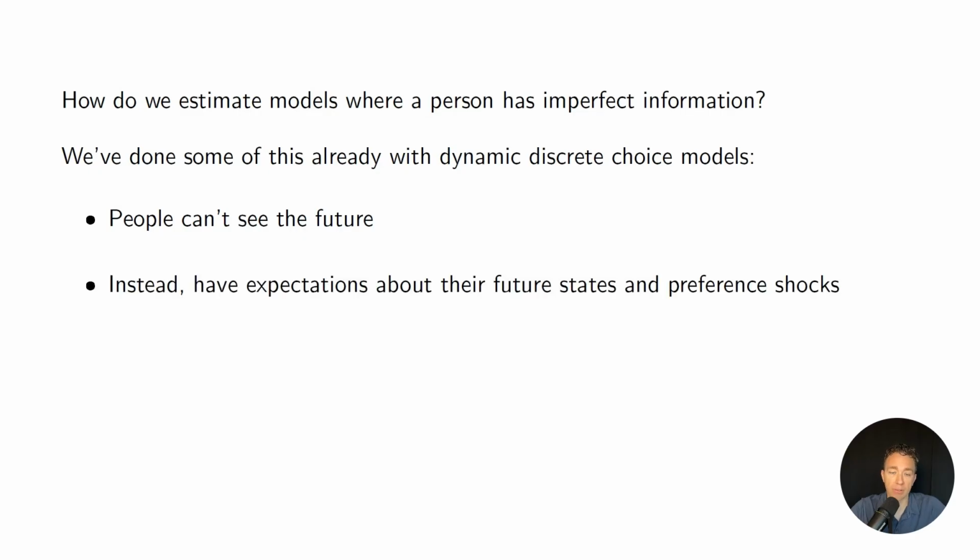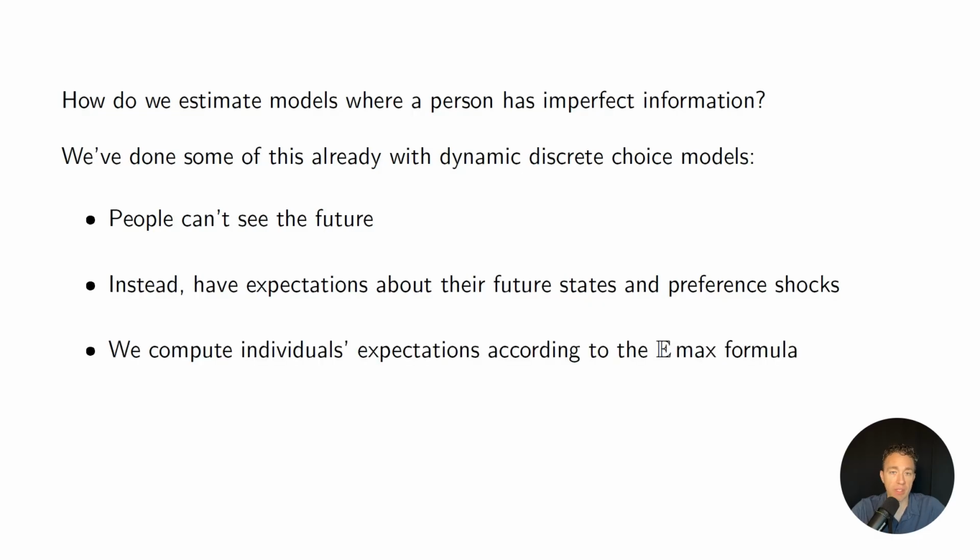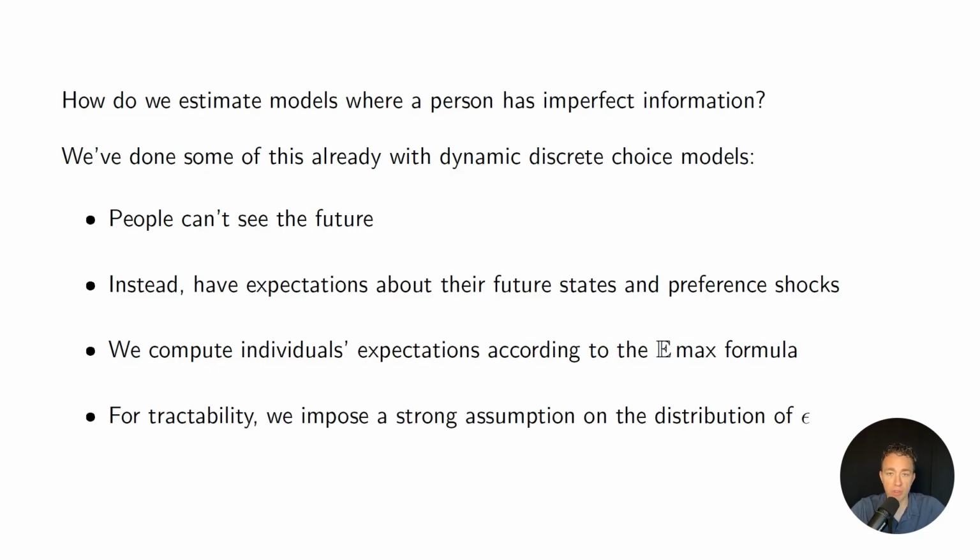These take the form of expectations about preference shocks in the future or state transitions in the future. And then we have this formula where we can compute their expectations, and then we have some distributional assumption on epsilon that is probably way too strong, but is the only way to really make these things tractable. So we'll take this same type of idea and map it to the noisy signal problem.